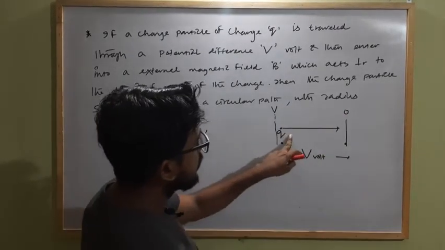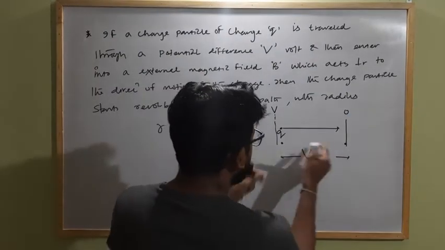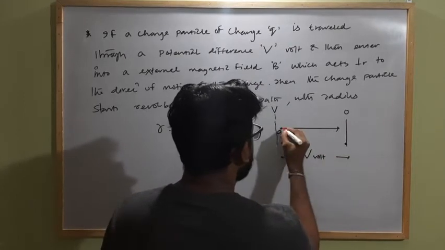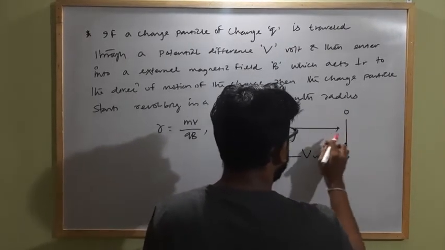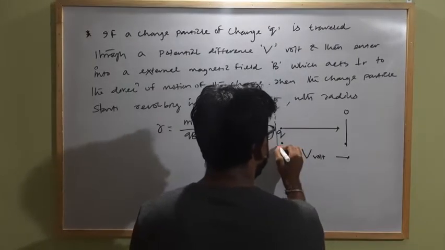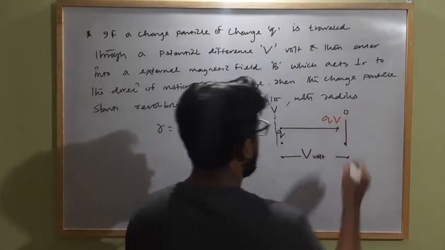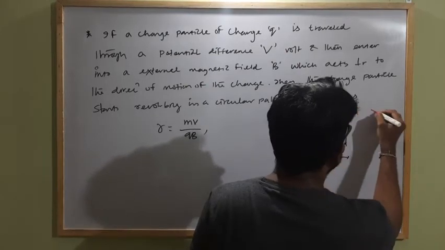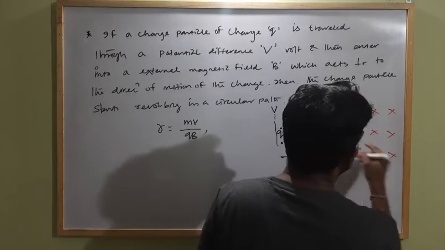So it loses its potential energy by an amount what? The total potential difference from this end to this end is V, and the charge is moving from higher potential to lower potential. So the total potential energy lost by this charge moving from this end to this end is qV. And when the charged particle enters at this end, there is a magnetic field which acts perpendicular to the direction of motion.